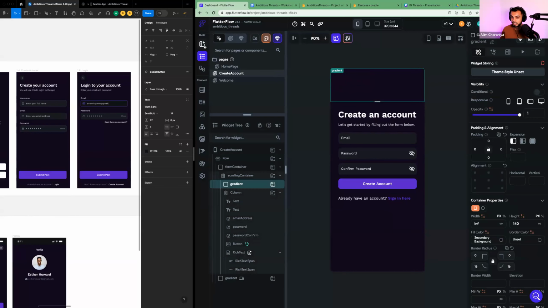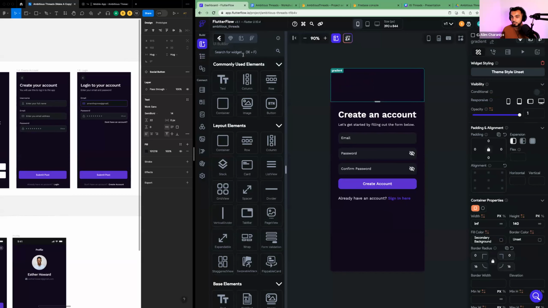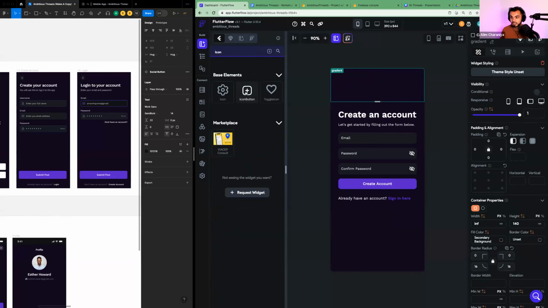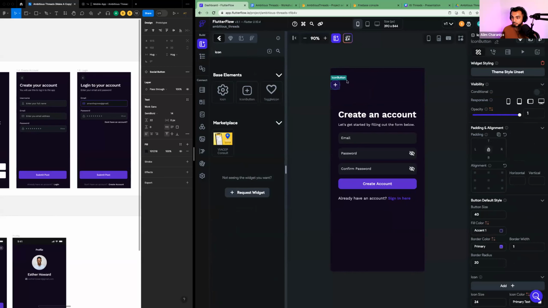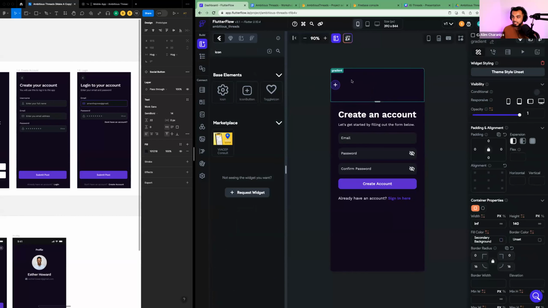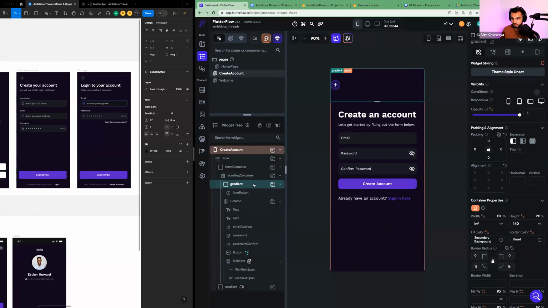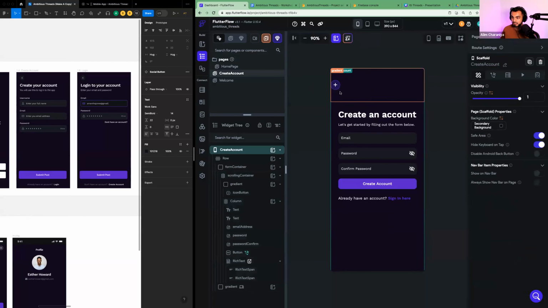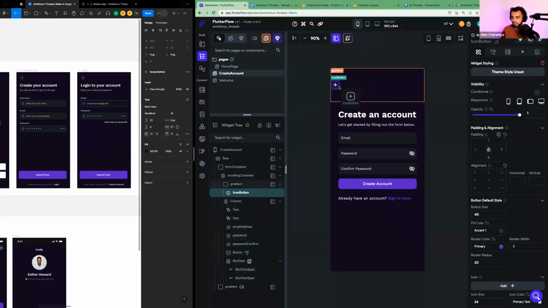I'm just going to get scrappy here, remove this logo. Okay, and I'm going to tap on the UI builder, and I'm going to search for a widget called icon button. So I'm going to type the word icon up here and take an icon button and move it inside the gradient container. You see there's a container named gradient. I'm going to just drop an icon button in there.